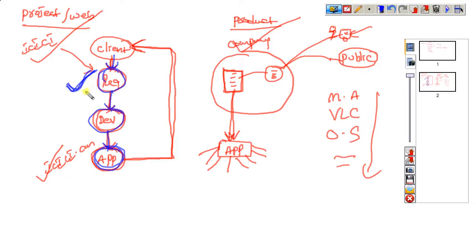That we call quality. So what is quality? Client has some requirements, using those requirements the developer develops the application. They need to check whether that application is working as per client expectations or not.